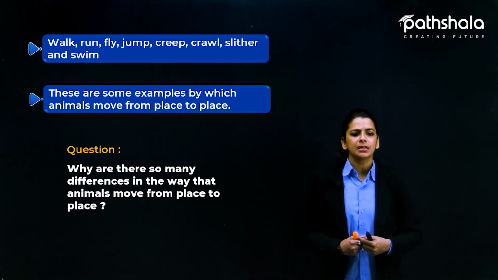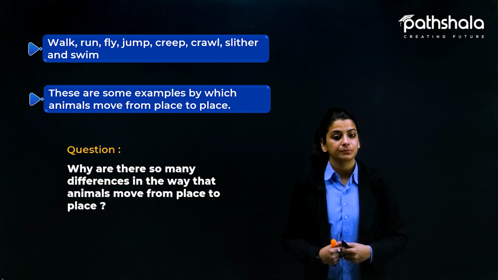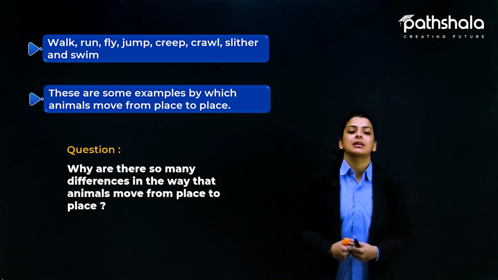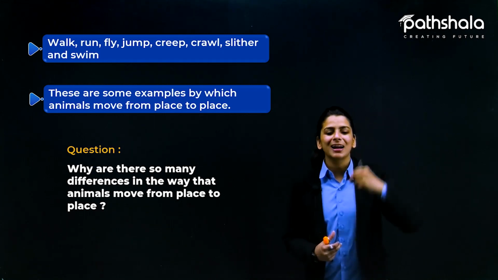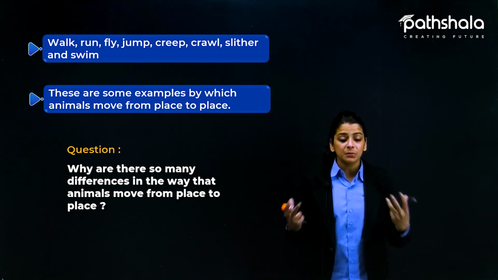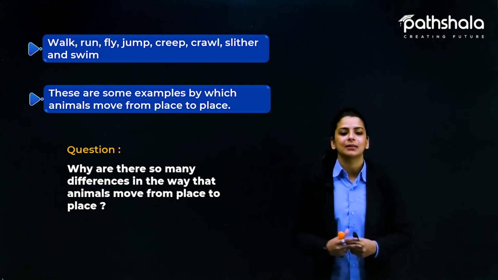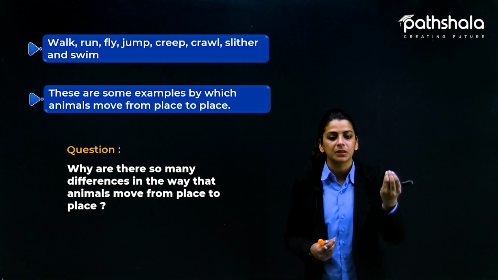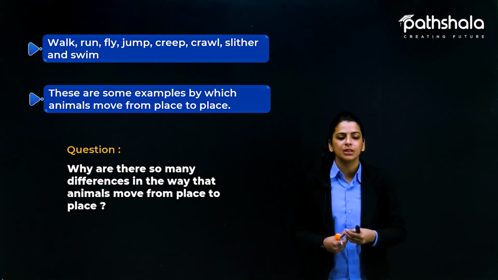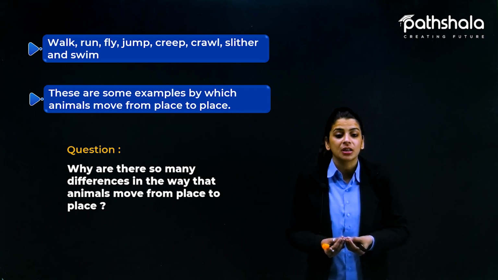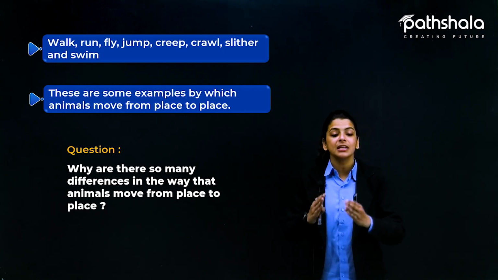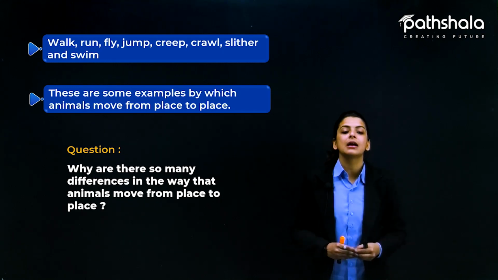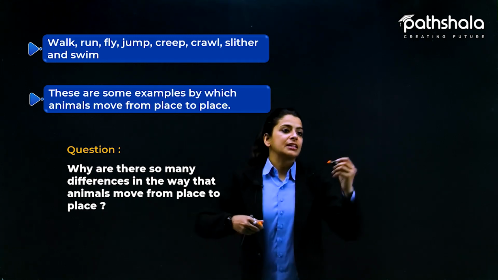So the answer might be that animals live in different habitats. Different जगह पे रहते हैं. Different food requirement है. Different environment, different seasons है. So for living in that kind of situation, that kind of environment, animals need their body modifications according to that. Animals को क्या चाहिए कि अगर वो किसी भी जगह पे रह रहे हैं, किसी भी एनवायरनमेंट में, किसी भी नेचुरल हैबिटेट में, तो उनको उस हिसाब से उनकी बॉडी में मॉडिफिकेशन चाहिए. तो this is not made by them. This is the natural selection of nature. Nature has selected it for them so that they can survive in that habitat. So yes, natural selection.